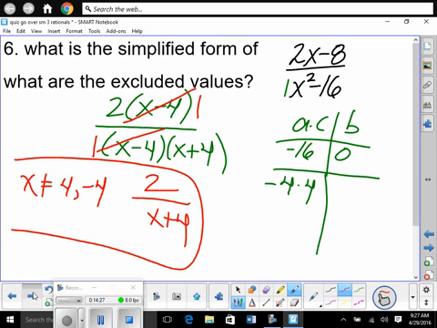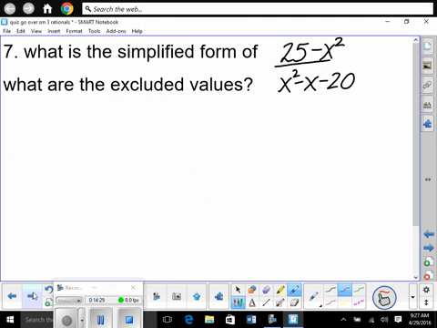Questions? Go. Okay, now before you do this one, I need to say one thing, okay? Because some of you got almost there, but you messed it up. Okay? What is the simplified form of this? What are the excluded values? So I think what threw people off is this is not in standard form. Can't we rewrite it in standard form if we want?